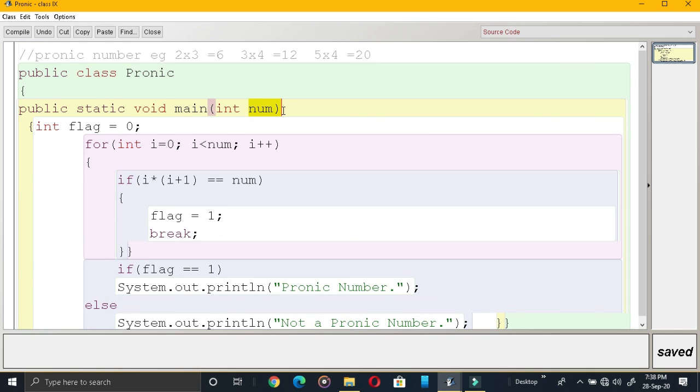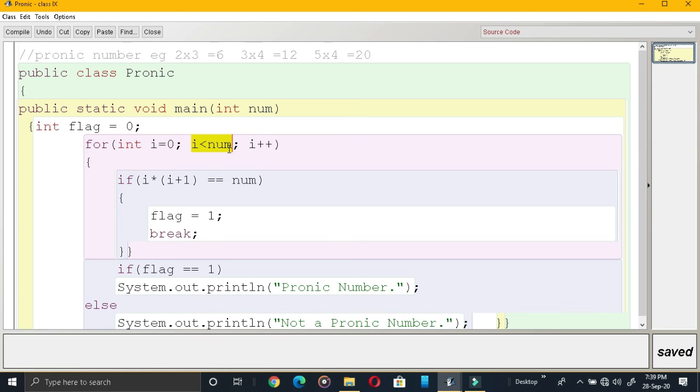This is your number. I have written all the programs with the function argument in order to make the program length short. That's why. In the num, this is your number. Consider this number as 12. My num is 12. I have declared a variable flag is equal to 0. Its value is 0. At present, what is flag? 0. Now for i is equal to 0, i less than num. So from 0 the loop is running up to less than 12, means up to 11 it will run.